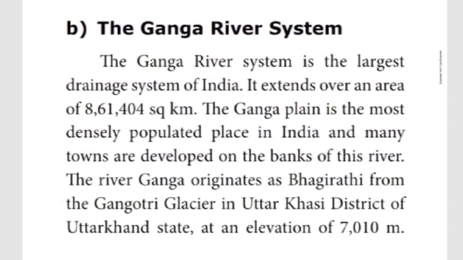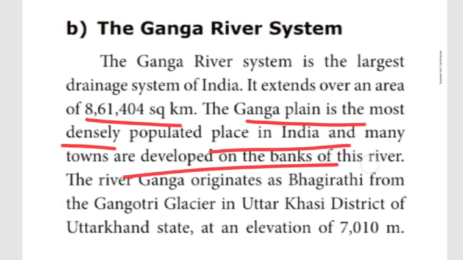Okay, so Ganga river system is the largest drainage system of India. How much square kilometer? You can read, children. 8,061,404 square kilometer. Okay, so here this is the densely populated area. Densely, what is the meaning? A thickly populated region. Which region? Ganga plain. Plain means flat lands. Populated place in India, and many towns also developed on the banks of the river. Yes, Kasi, Haridwar, many towns developed on the banks of this Ganga river.